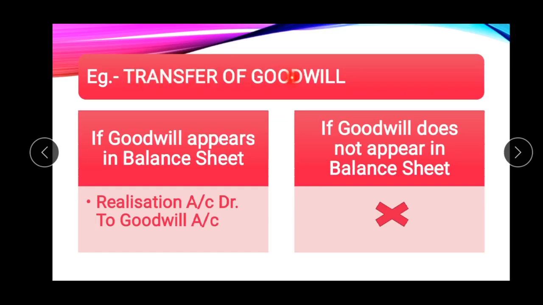Goodwill is also an asset, and if the goodwill appears in the balance sheet, then we will pass the journal entry that we have to close the goodwill account by transferring it to the realization account. So realization account debit to goodwill account.